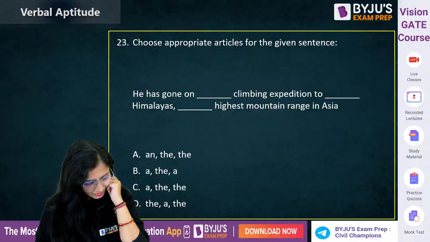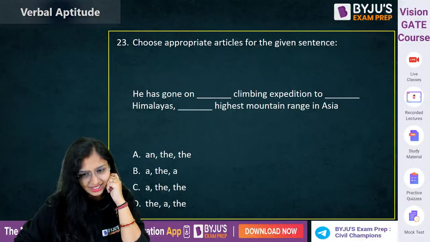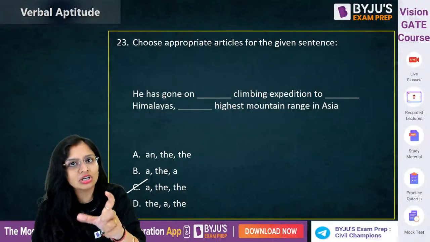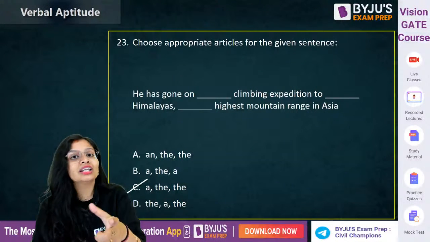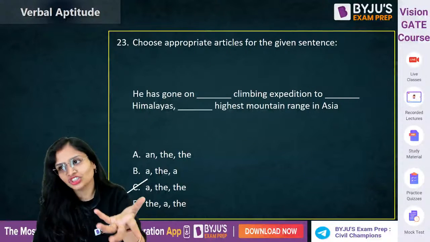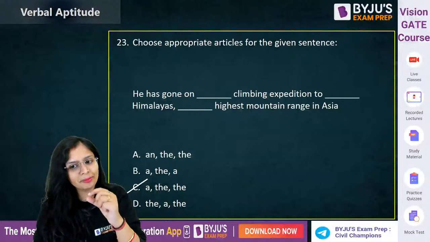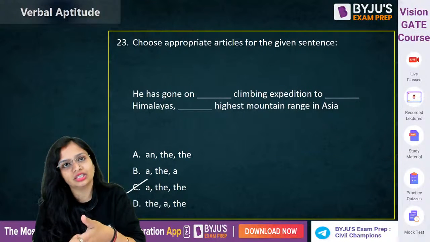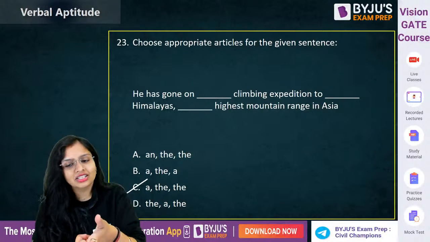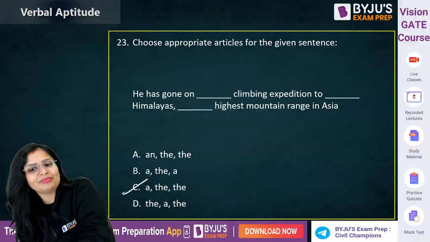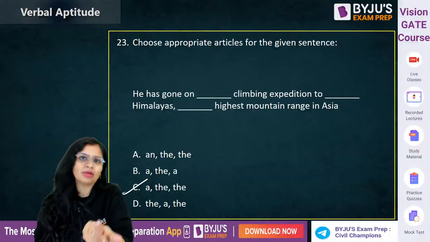If before that you have vowel sound, put an. If it is talking about specific thing जो दुनिया में एक ही है, so then use the. Very good, very good. He has gone ka climbing. What is coming? Ka is not a vowel. स्वर्ण is for vowels, व्यंजन is for consonants, right? So यहाँ पे स्वर्ण की आवाज नहीं आ रही है, क आ रहा है, which is a consonant. So here you will use a. He has gone on a climbing expedition to the Himalayas.